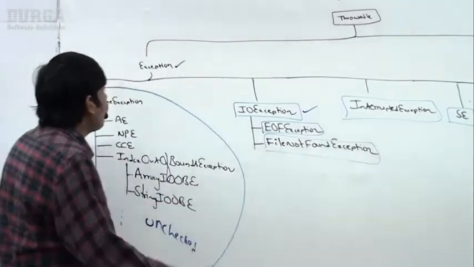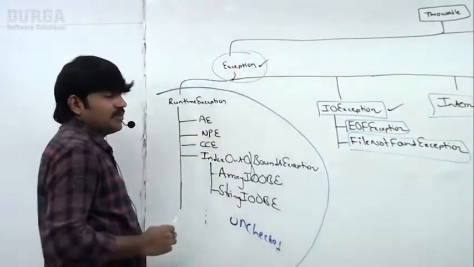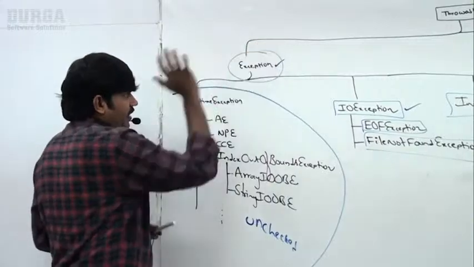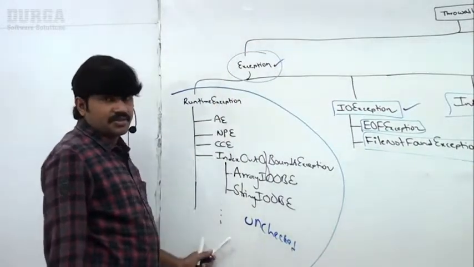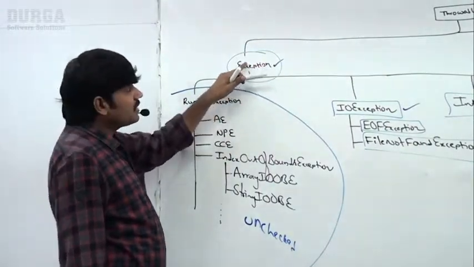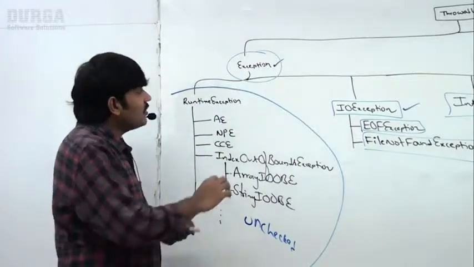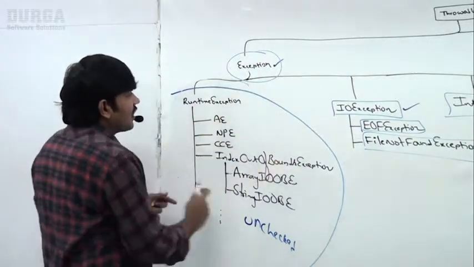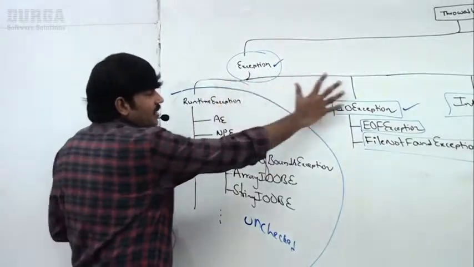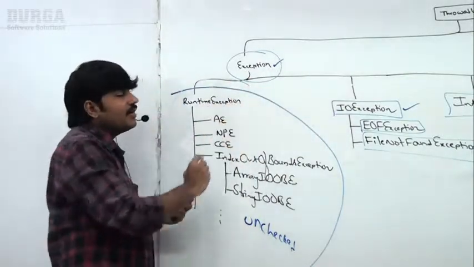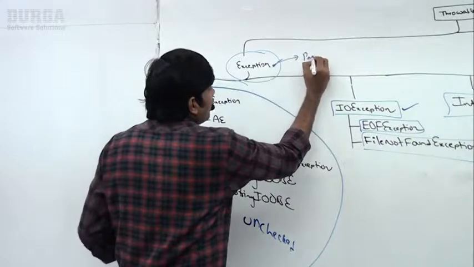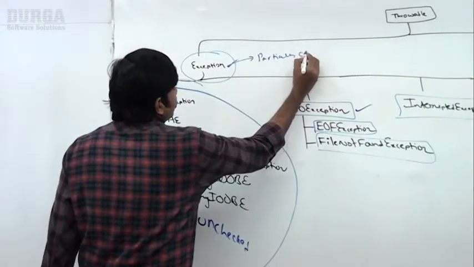Now what about Exception? Exception is checked because it is not under RuntimeException, but some of its child classes are unchecked. Some are checked, some are unchecked. That's why Exception is partially checked.